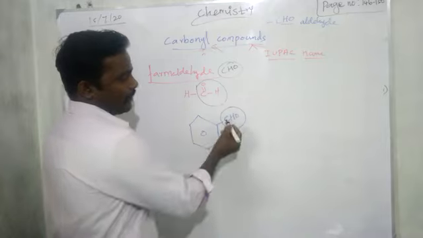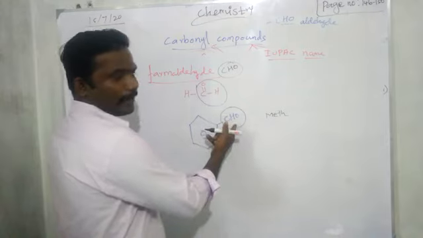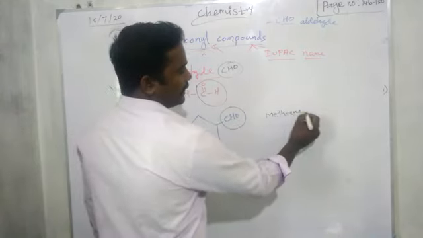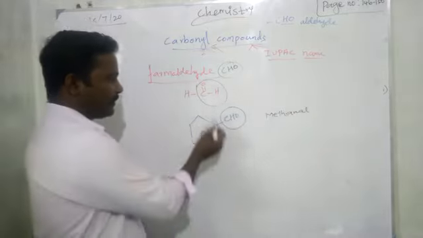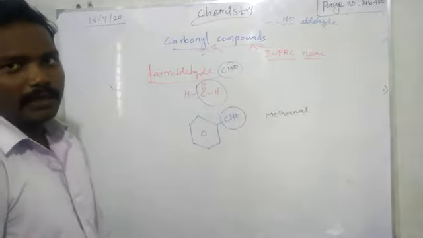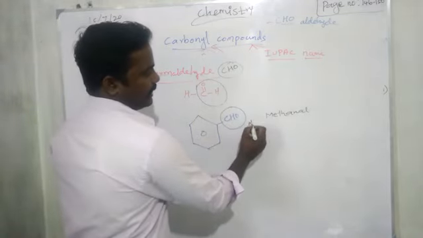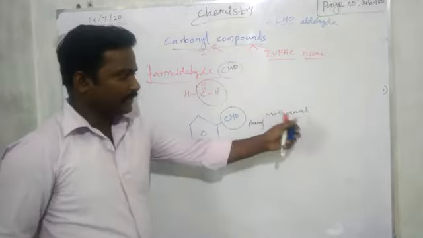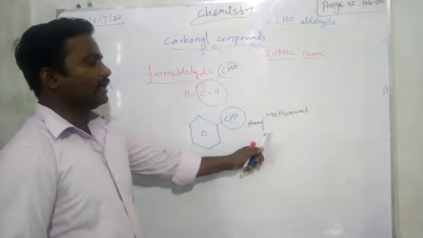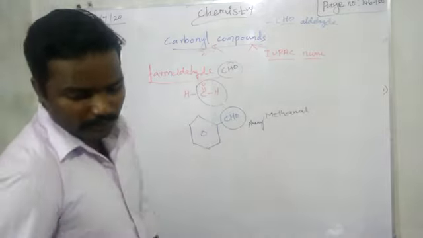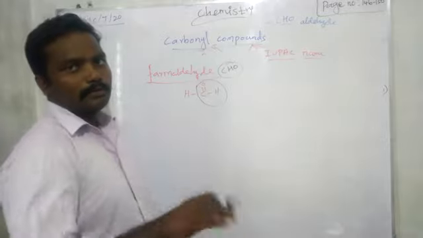So how many carbon? 1 carbon. So meth. Then double bond, triple bond? No. So ane. Then aldehyde group: al. Okay, right. Now, what's the branch? Benzene. Benzene, how do you call in prefix name? Phenyl. So phenylmethanal. Okay, what is the IUPAC name of benzaldehyde? Phenylmethanal. Then ketone. Now almost we have finished giving the names for aldehyde compounds.